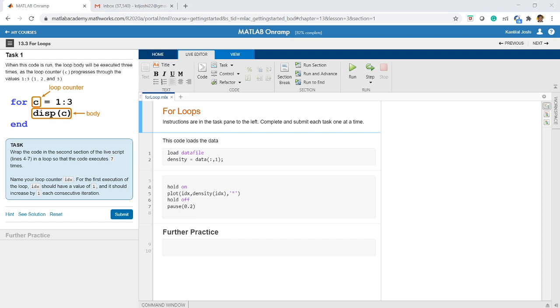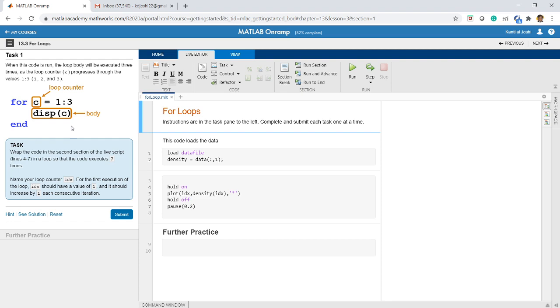In this section, we are going to study one of the very important looping constructs in most of the languages, that is the for loop. Have a look at this code. When this code is run, the loop body will be executed 3 times as the loop counter C progresses through the values 1 to 3, for C equal to 1:3. So 1:3 indicates it will start at 1, end at 3, and increment by 1. Display C. So C will be this variable, right? So it will run 3 times and display 1, 2 and 3 respectively. I hope you have understood the for loop.